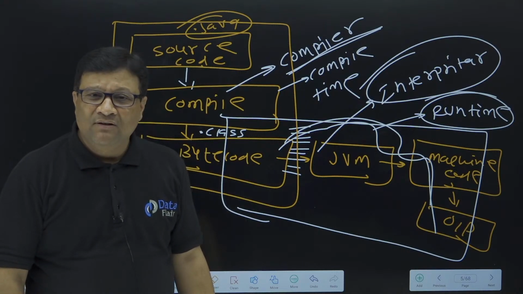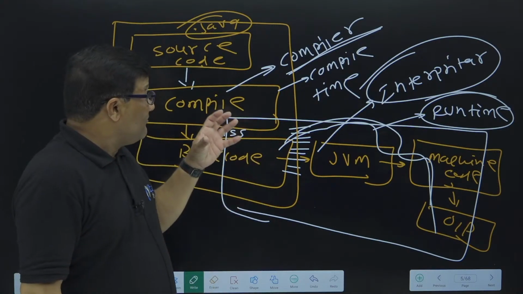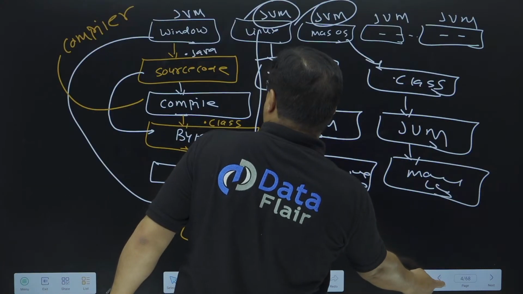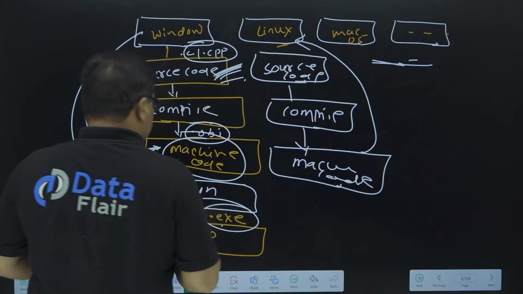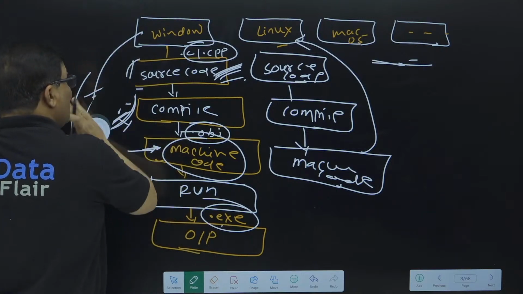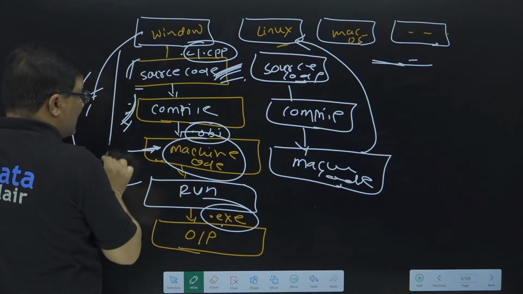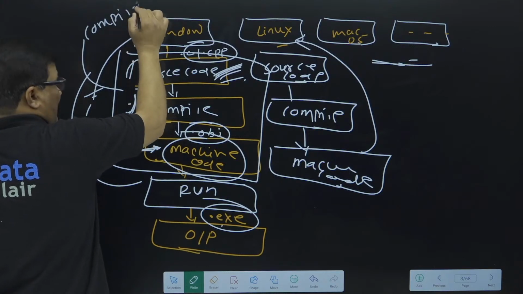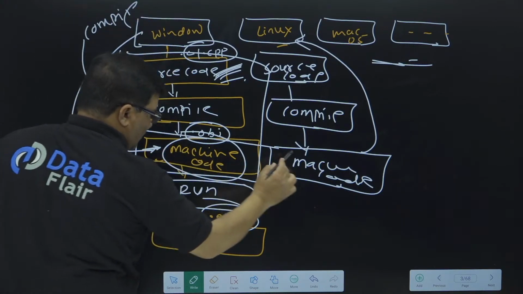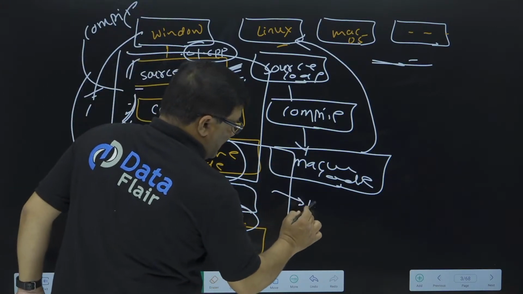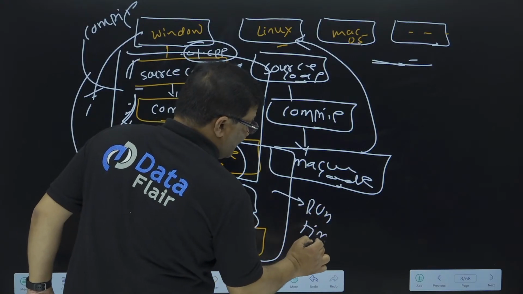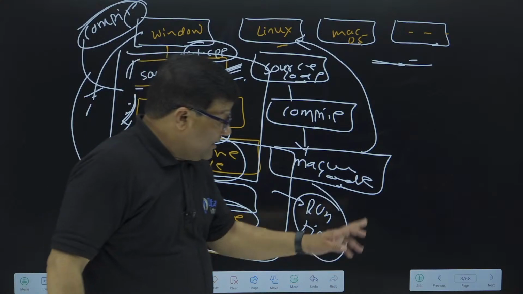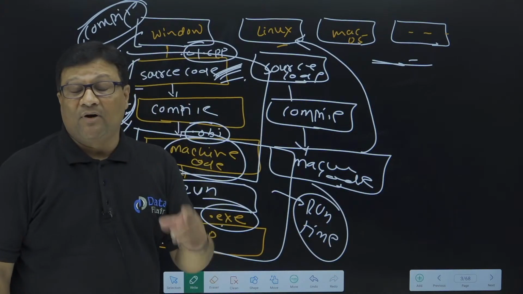I hope you understood. Okay, I'll show you in C and C++ also. In C and C++, the conversion of source code into machine code is the compile time environment. Then when the machine code is run, this is called the runtime environment. So every language has two types of environment: compile time environment as well as runtime environment. Now let me show you the most important concept.